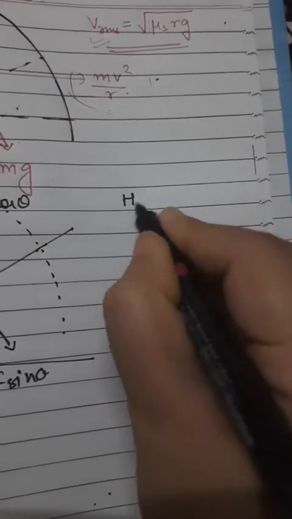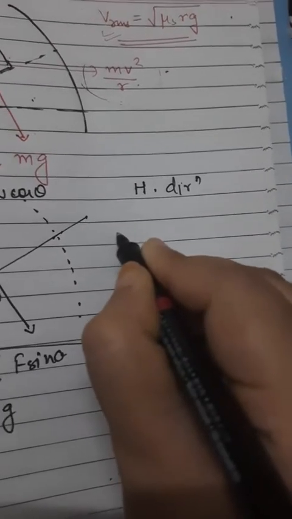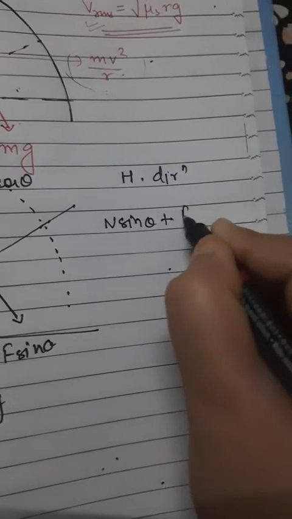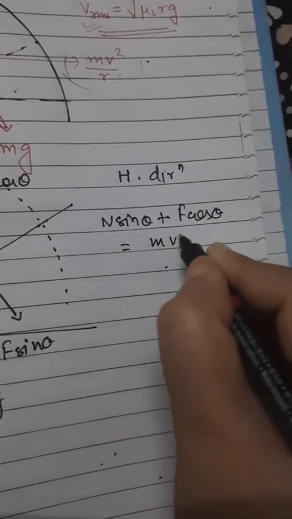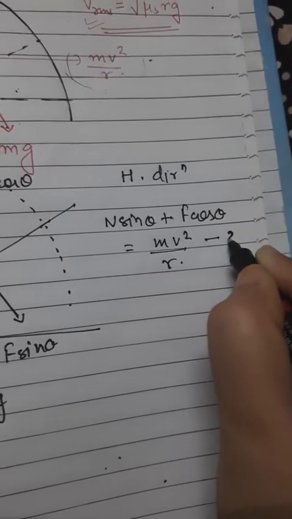If I talk about the horizontal direction, these two components, n sin theta and f cos theta, are responsible for balancing the centrifugal force acting on the driver. This is equation number 1.